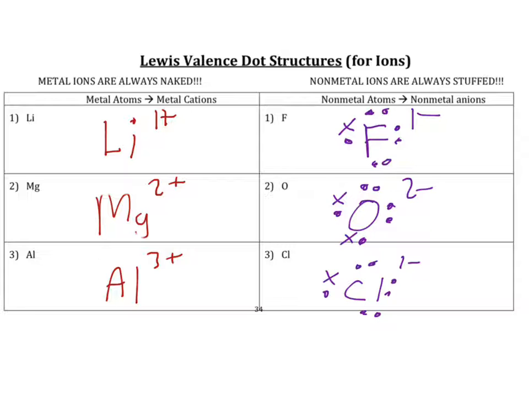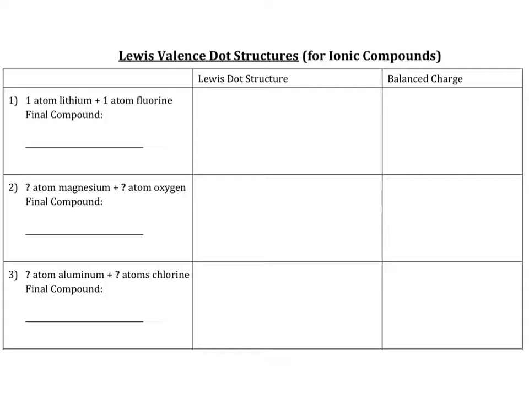So let's go ahead and put these two concepts together. Again, let's think about this. These are losing electrons, these are gaining. How does that work? Well, let's take a look. We're taking a look at this next page here. We have a lithium atom. A lithium atom has 1 valence electron. And a fluorine atom has 7 valence electrons. Now lithium wants to lose an electron.